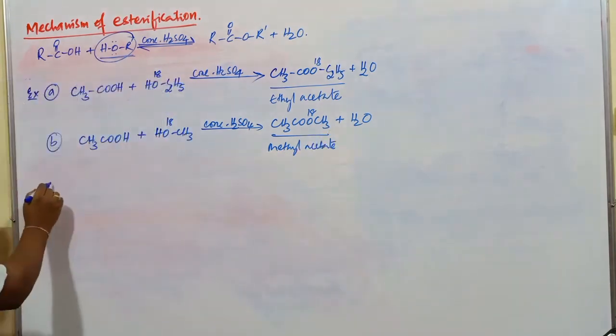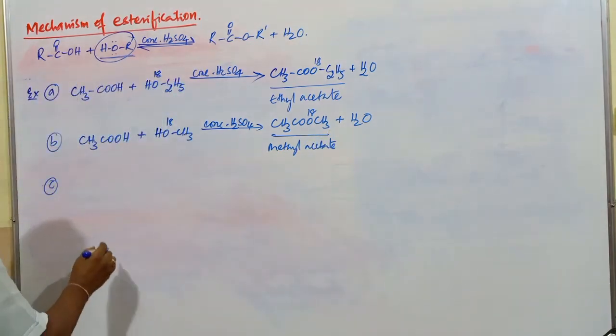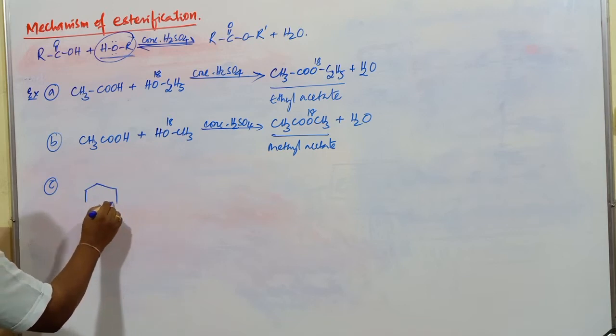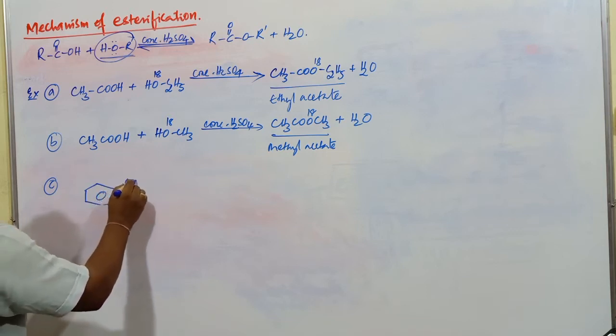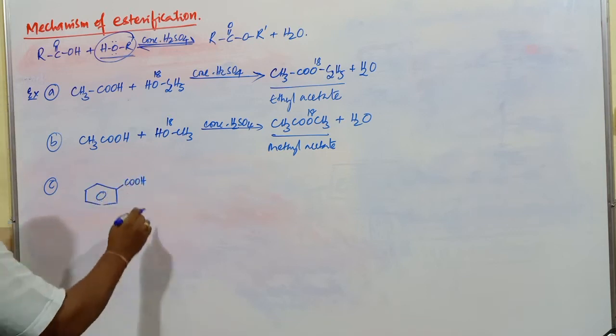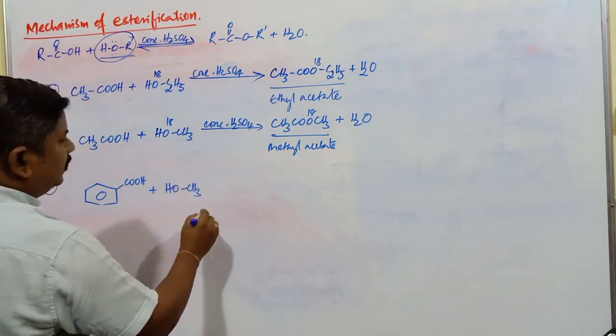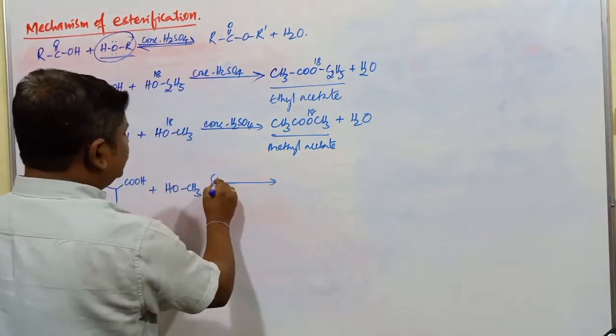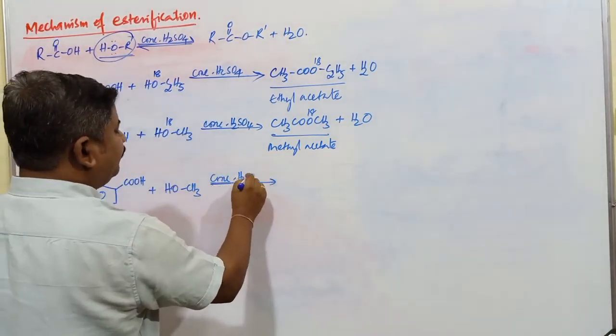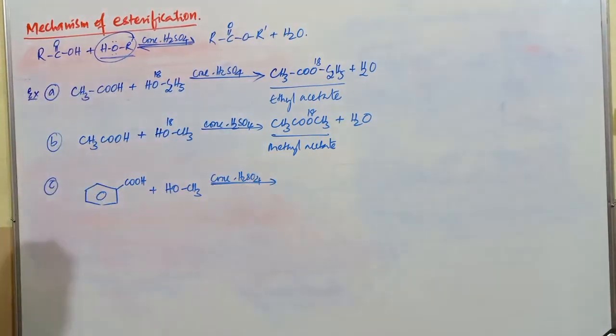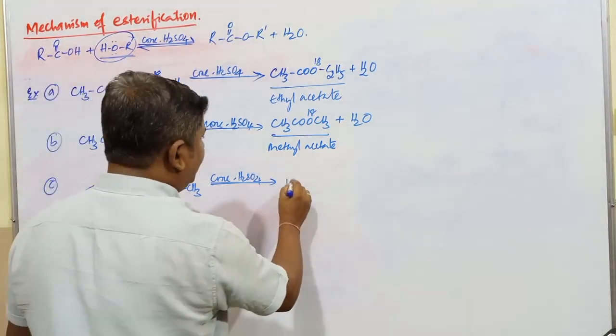Okay. Next one. If you go with C6H5COOH, carboxylic acid, aromatic acid is there, plus OHCH3. What's the compound obtained, students? Concentrated H2SO4. This OH and H is going to be eliminated.